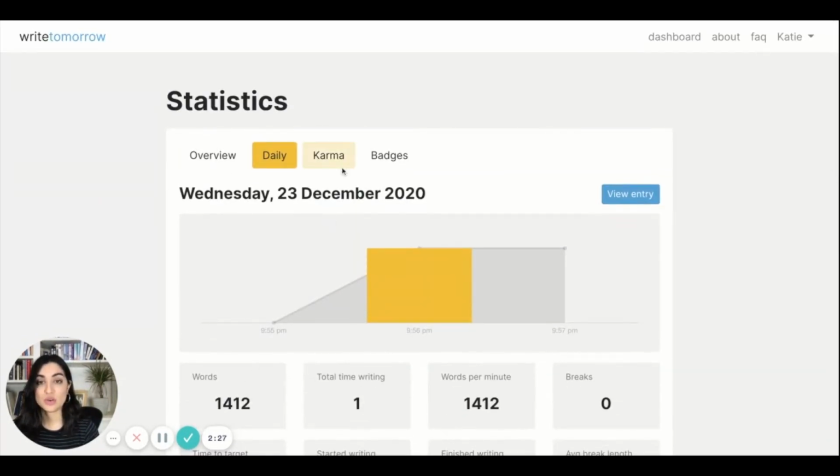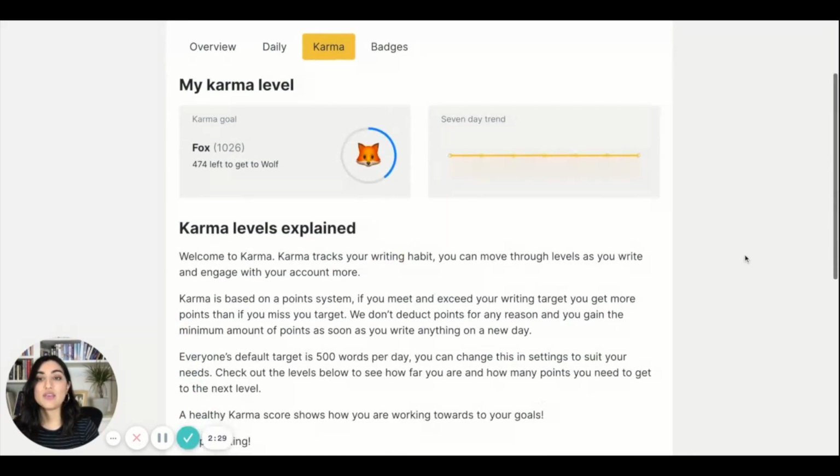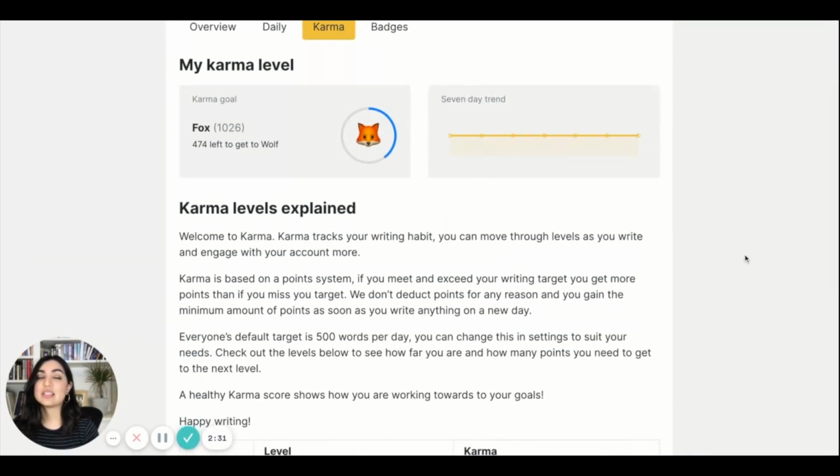So moving on to karma, your karma level is basically how engaged you are with the site. It's really just to help you stay motivated and stay writing. So I'm at the Fox level. I have 474 points left to get to the next level. And as you can see, that's pictured here in my nice little round bar.